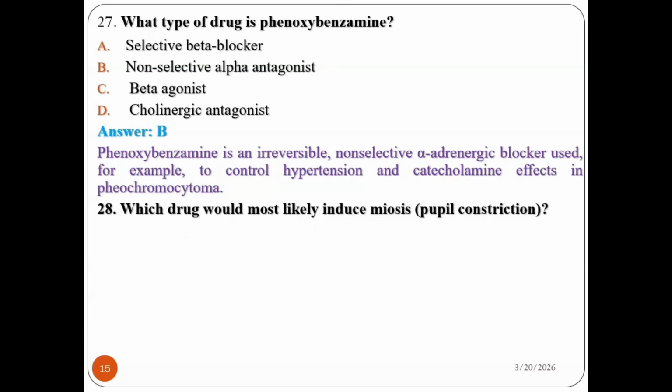Question number 28. Which drug would most likely induce miosis or pupil constriction? Phenylephrine, timolol, pilocarpine, atropine.